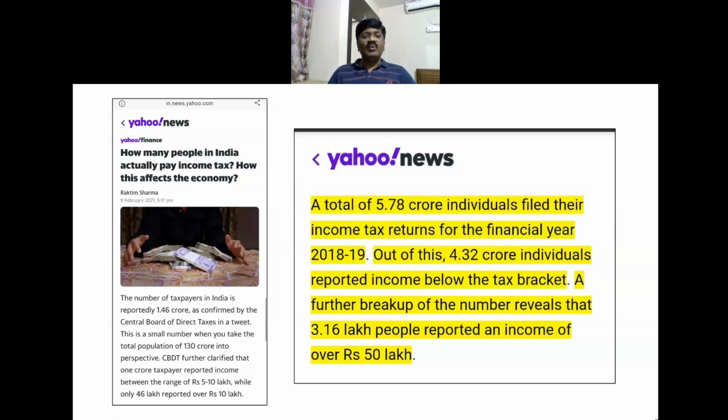Out of that, 1 crore of the population are filing their income between 5 to 10 lakhs, and 46 lakh people are reporting that they are earning about 10 lakhs. So this is the statistics of the income tax payers in India. Now you have very deeply understood the income tax slabs and how much a person has to earn in order to buy a product based on his income tax bracket and the GST percentage. And you have also seen the statistics on how many citizens are paying the income tax.